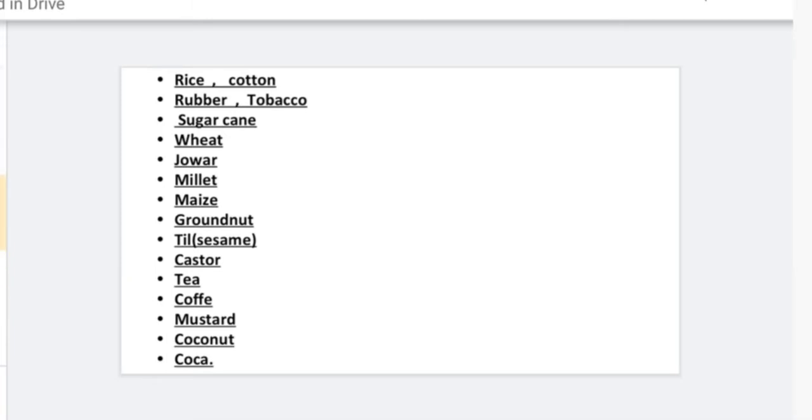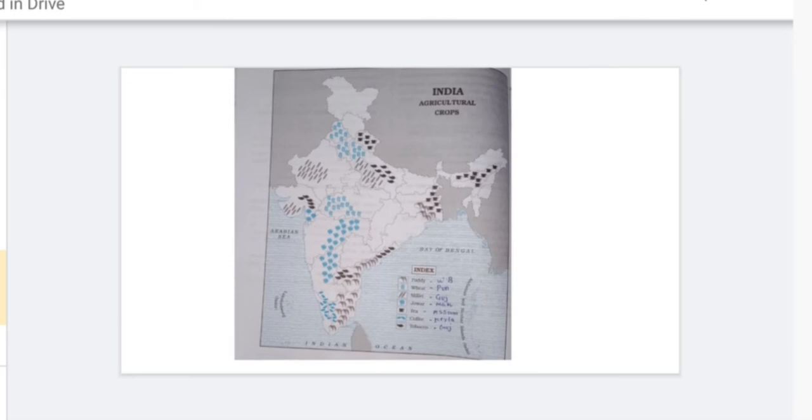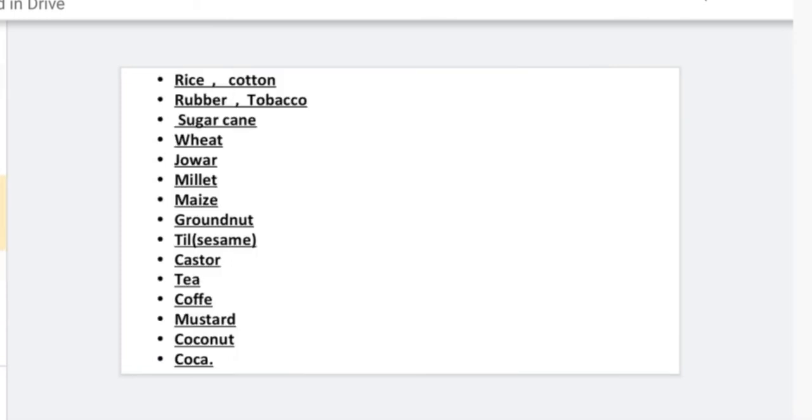Let us see one by one. The question will be about one region producing rice or cotton, rubber, tobacco, sugarcane, wheat, jowar, millet, maize. For all this, you have to know one or two states. Already in question answers you are learning the states. Here, if you know one state, then you can easily draw the symbols.